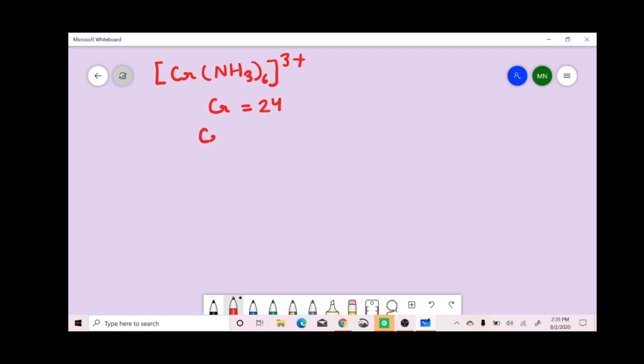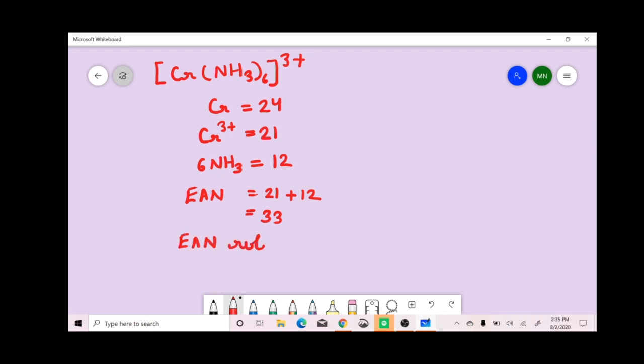The atomic number of chromium is 24, and chromium is in the tripositive cationic state in this complex, so the total number of electrons possessed by the chromium cation is 21. There are 6 amine ligands which donate 12 electrons to the chromium ion, and the effective atomic number in this complex is 21 plus 12, which comes out to be 33. In this complex, as you can see, the effective atomic number rule is not being obeyed.